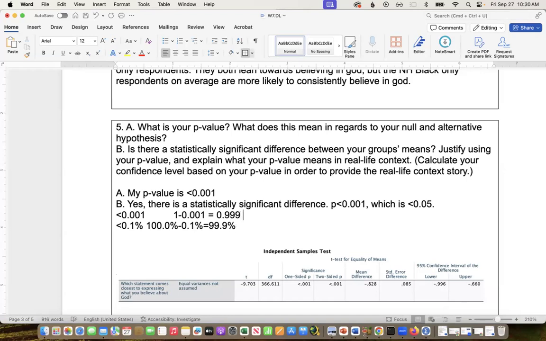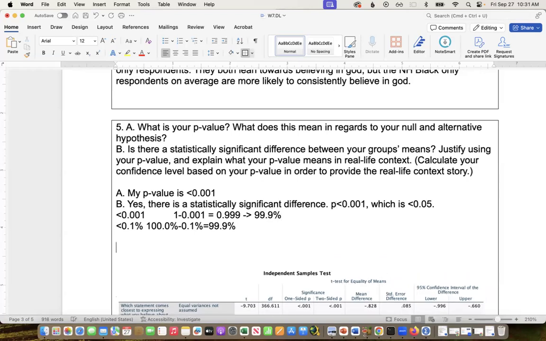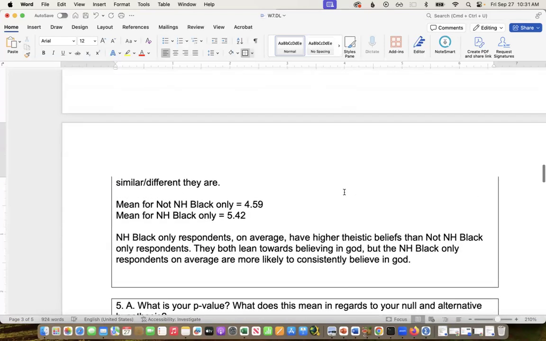And then I would make that into 99.9% if I multiply that by 100. So I'm going to say if p equaled 0.001, I would say I am 99.9% confident. Because p was less than 0.001, I'm going to say I'm over 99.9% confident that,